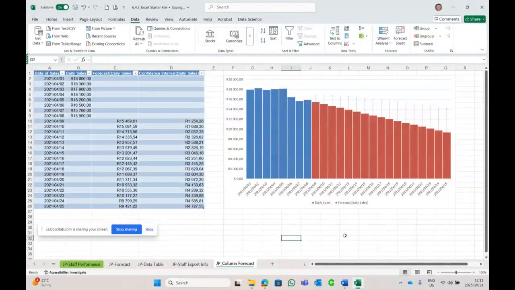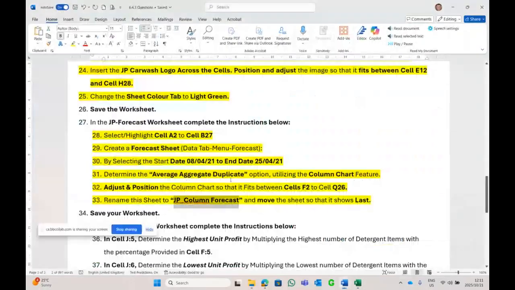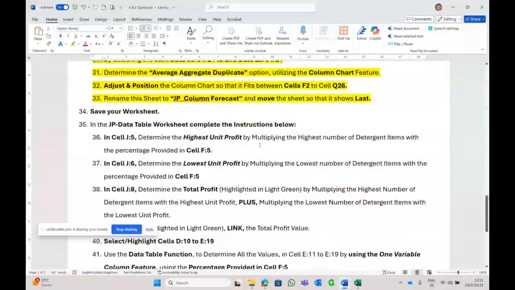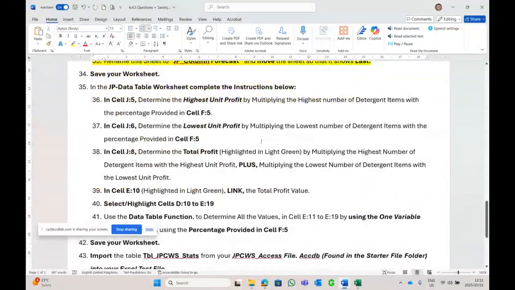Okay, students, and save it. And let's continue. That's it. That worksheet is done. Yellow. Right. JP data table worksheet. Oh, this is the exercise we did in class.